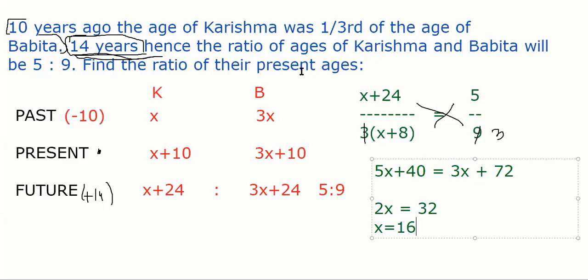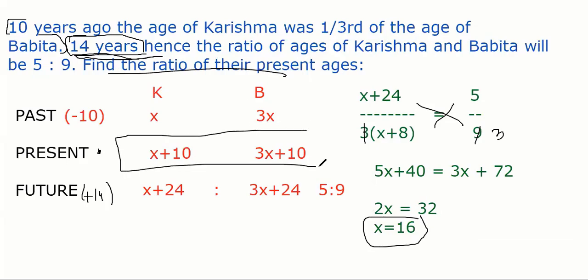Now, we only got the value of x. We haven't got the answer yet. It's just the variable value, guys. Right? We need the ratio of the present age. The present age is this. That's why I say past, present, future. If x is 16, how much is x plus 10? 16 plus 10, this becomes 26.